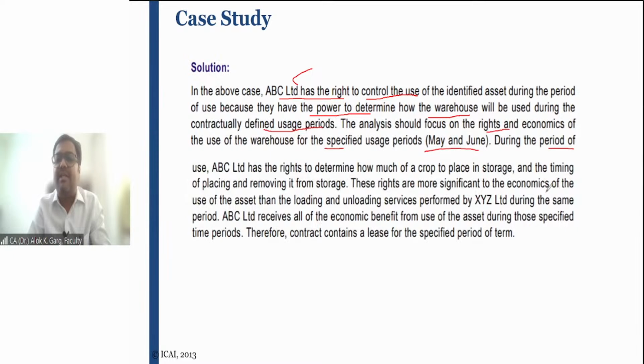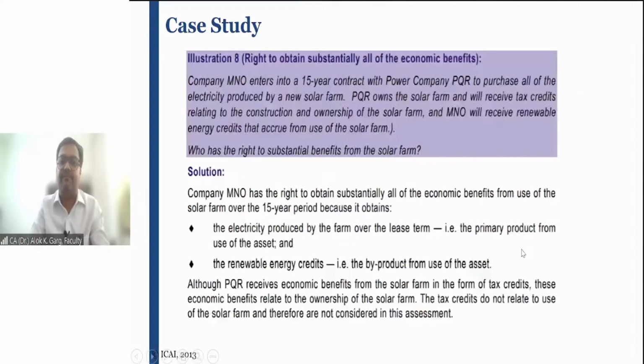These rights are more significant to the economics of the use of the asset than the loading and unloading services performed by XYZ Limited during the same period. ABC Limited receives all the economic benefit from use of the asset during those specified time periods. Therefore, the contract contains a lease for the specified period, which is May and June, right? For these 2 months every year, the right to control the use of the asset lies with the lessee. For these 2 months, it is a lease contract from the IND AS 116 perspective, where the economic benefit concept is also there.